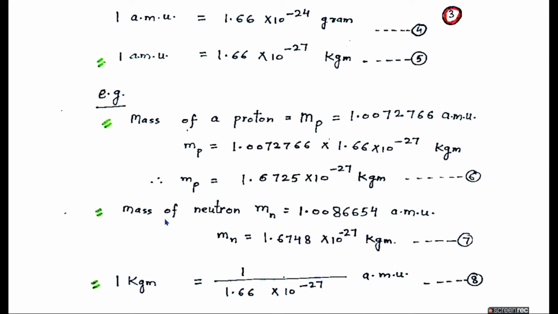Similarly, the mass of neutron in AMU is 1.0086654. Converting into kilograms, we get 1.6748 into 10 to the power minus 27 kilograms. We can also write that 1 kilogram is equal to 1 divided by 1.66 into 10 to the power minus 27 atomic mass units, as given by equation number 8.